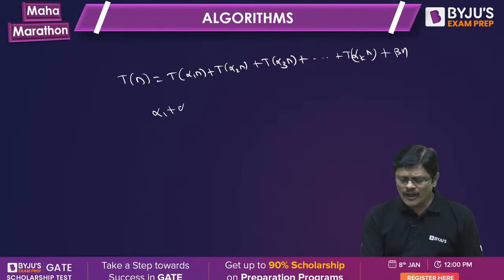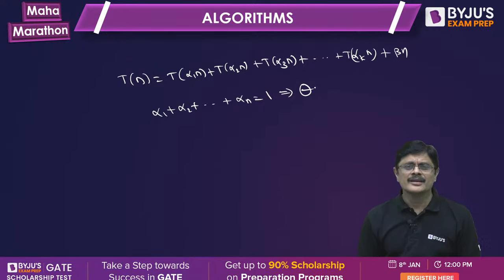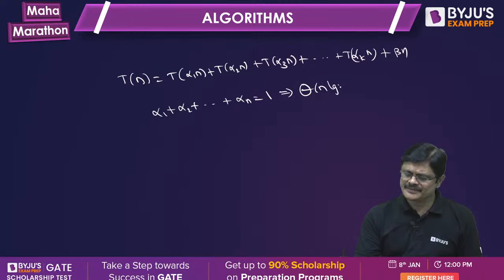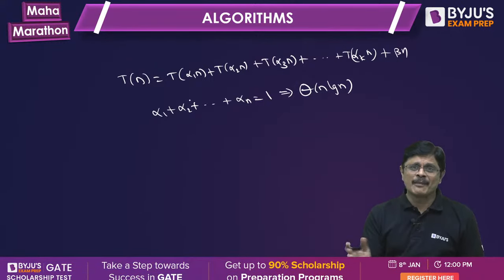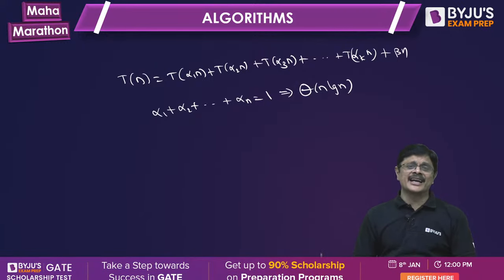If the sum of all these values is equal to 1, then theta n log n is the answer. What happens if the sum of these sub-problems is less than 1?